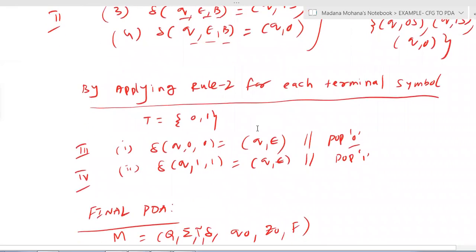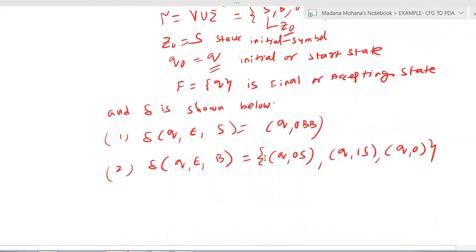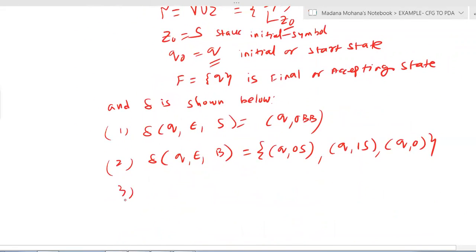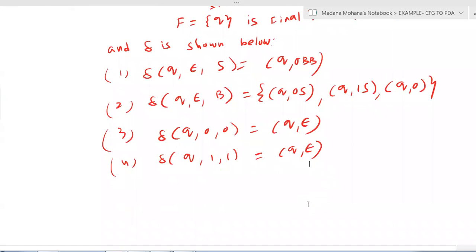The third one is 0. Next, third and fourth transitions with the terminal combinations. Delta of q comma 0 comma 0 equals q comma null. The fourth one, delta of q comma 1 equals q comma null. So now this is the final PDA, and we have to draw its transition diagram also.